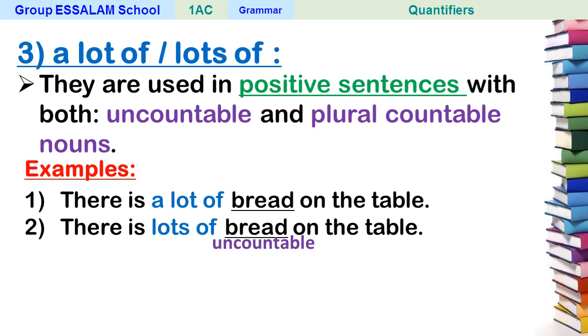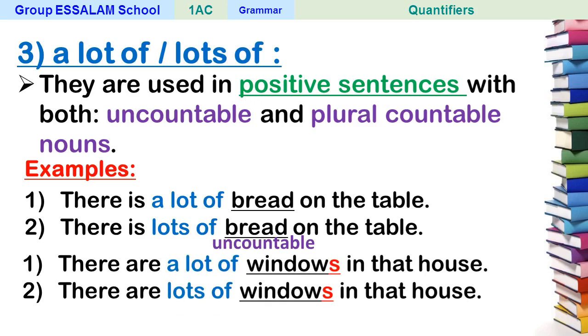There is lots of bread on the table. Number 1, there is a lot of bread on the table. Number 2, there is lots of bread on the table. So they have the same meaning. Okay? The same meaning. Let's see another example.